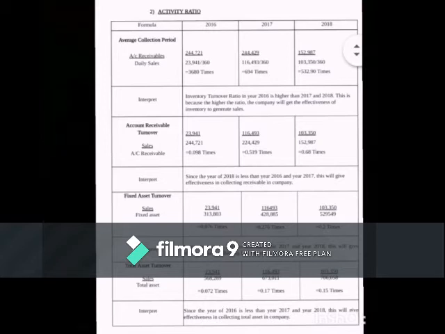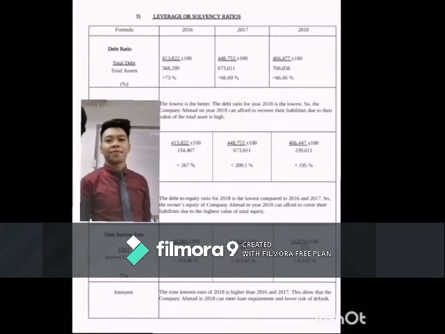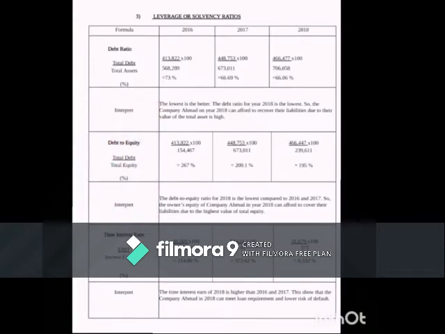Fixed asset turnover formula: sale divide fixed asset. Since the year of 2016 is less than year 2017 and year 2018, this will give effective in collecting fixed asset in company. Total asset turnover formula: sale divide total asset. Since the year of 2016 is less than year 2017 and 2018, this will give effective in collecting total asset in company. Number 3, leverage or solvency ratio.